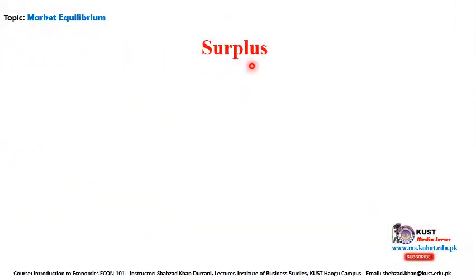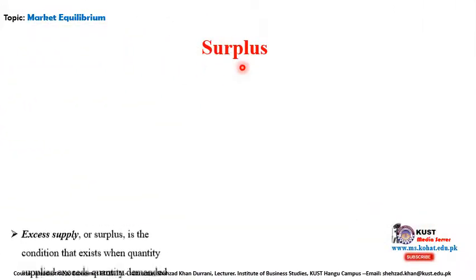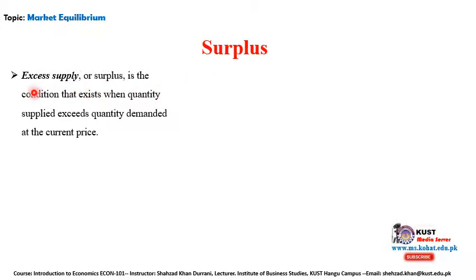The next one, we have the surplus. So what does it mean? It means that the excess supply or surplus is the condition that exists when quantity supplied exceeds the quantity demanded at the current price. So what does it mean? It's really simple. When you have more products or more commodity available in the market,